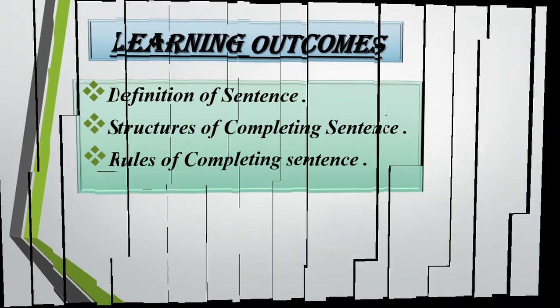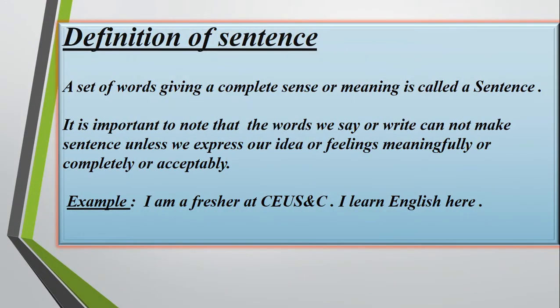Now come to the definition of sentence. What is called a sentence? My dear students, a set of words giving a complete sense or meaning is called a sentence. In other words, a group of words, a combination of words giving a complete sense or meaning is called a sentence.